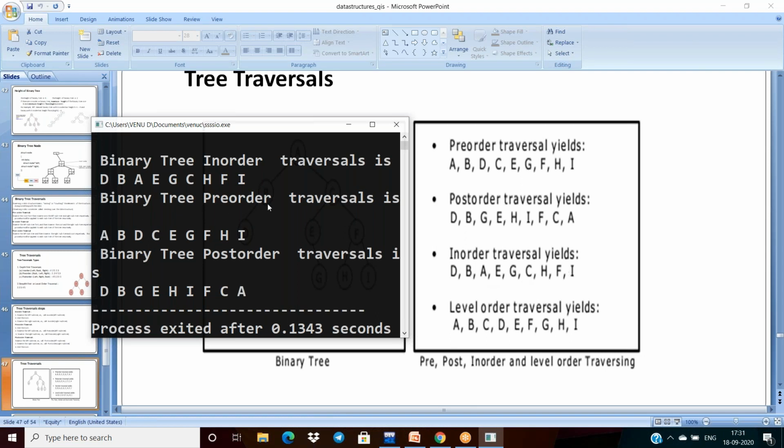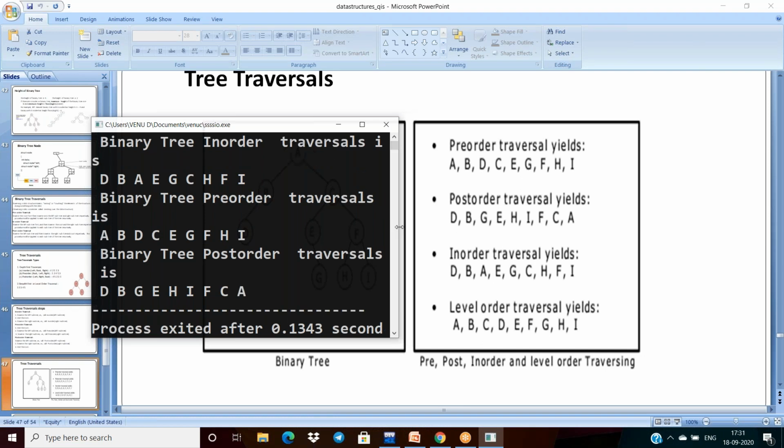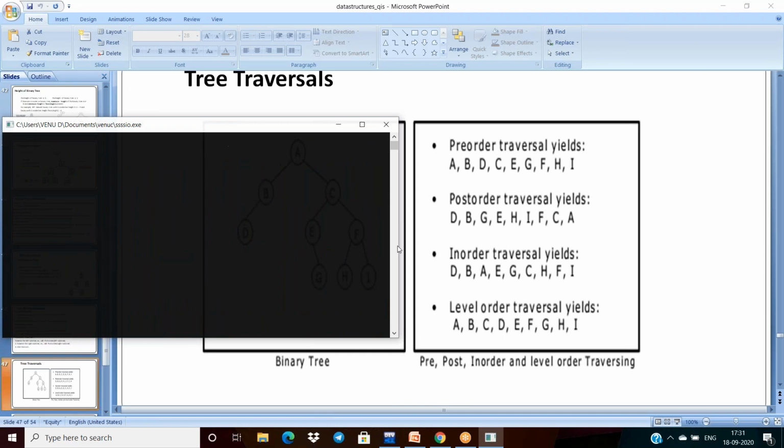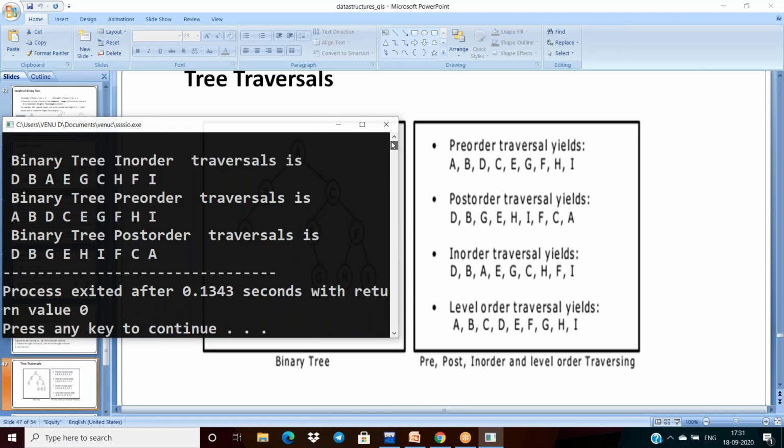Next pre-order. The pre-order is A B D C E and H I, correct. And post order. What is post order? D B G E H I F C A, correct.